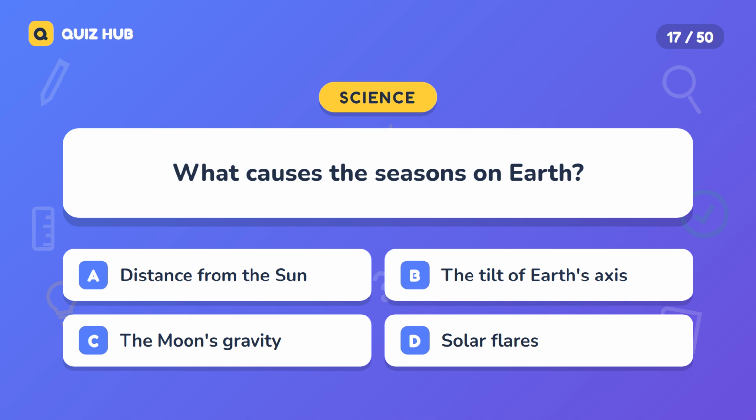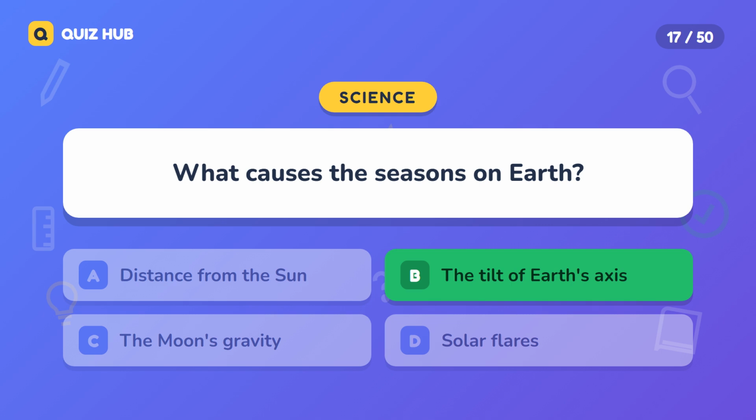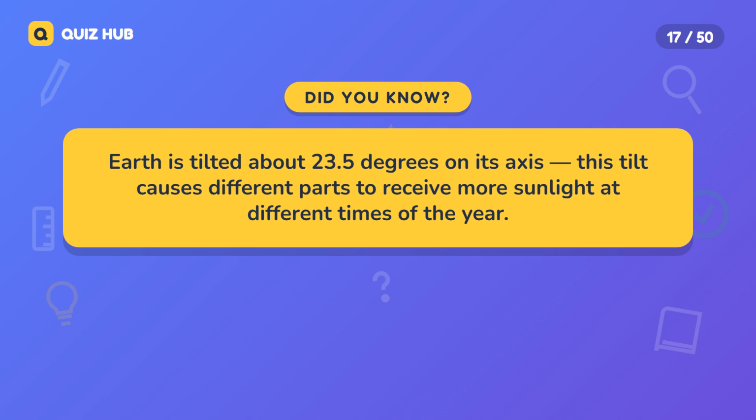Question 17. What causes the seasons on Earth? A. Distance from the sun. B. The tilt of Earth's axis. C. The moon's gravity. D. Solar flares. The correct answer is the tilt of Earth's axis. Earth is tilted about 23.5 degrees on its axis. This tilt causes different parts to receive more sunlight at different times of the year.